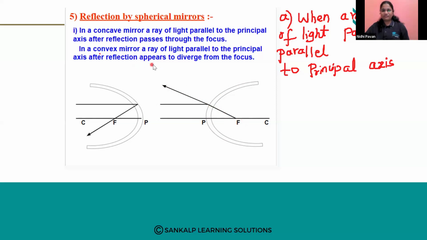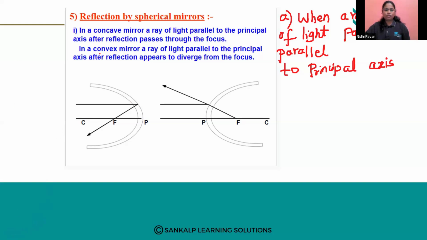See here, after reflection, it appears to diverge. It appears to spread from one point, that is principal focus. So ಎರಡೂ ಕಡೆ ಅದು ಪ್ರಿನ್ಸಿಪಲ್ ಫೋಕಸ್ ಮುಖಾಂತರನೇ ಹಾಯ್ದು ಹೋಗುತ್ತೆ. ಸೊ ಇಲ್ಲಿ in a convex mirror, it appears to diverge from the focus, but in concave mirror, it passes actually through the focus. This is about the first case study. Okay, very good. Fine. So let us proceed to the next case study.